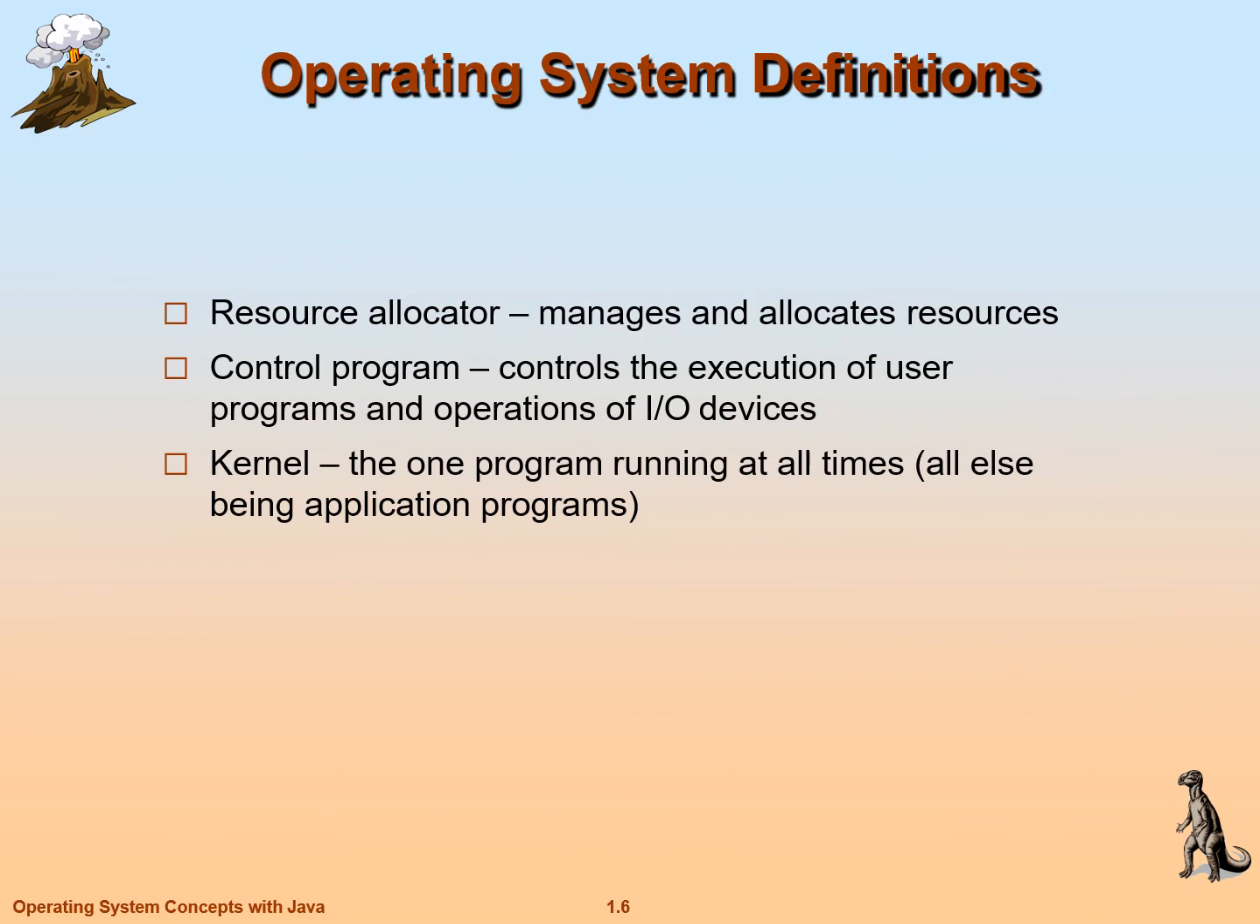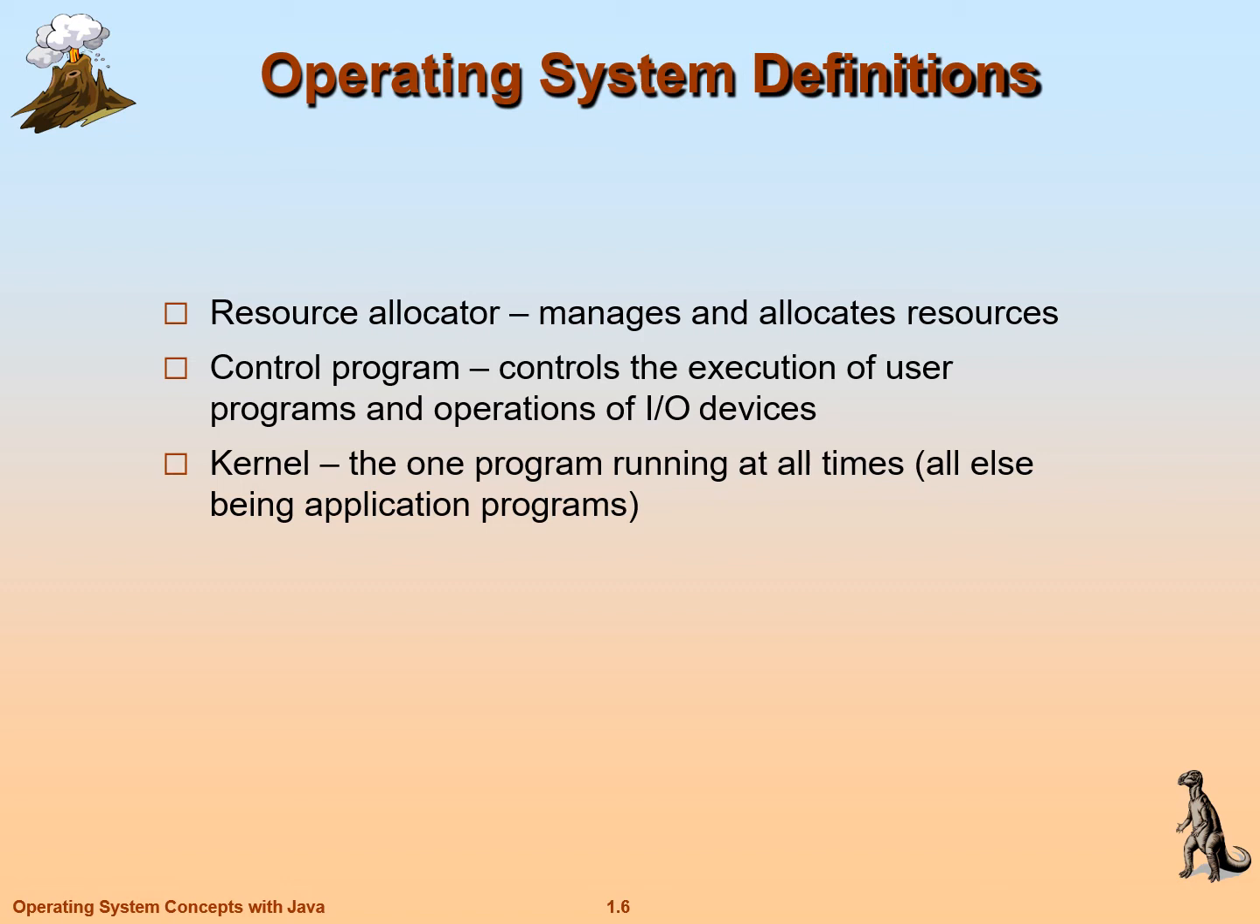Okay, now let us see the definition of an operating system. Number one, resource allocator. The main job of the operating system is resource allocator. Number two, control program. Number three, kernel. Let us see one by one. The resource allocator manages and allocates resources.